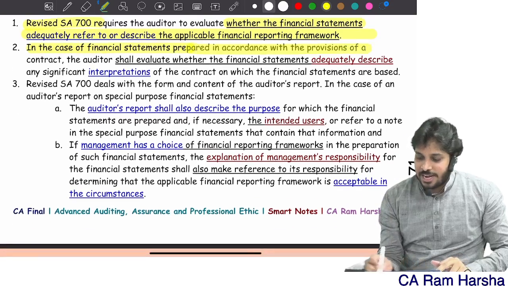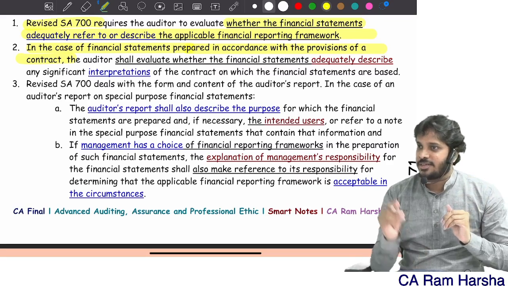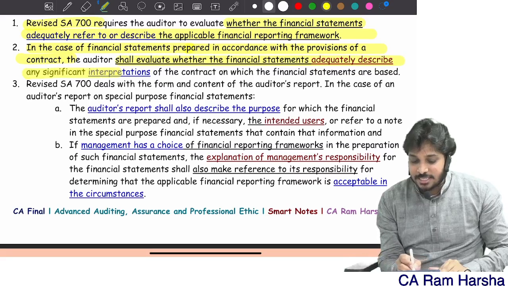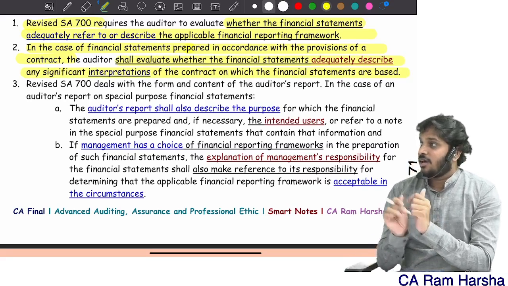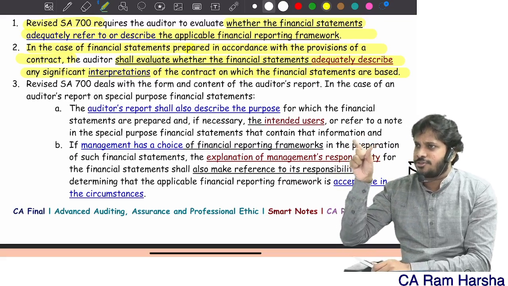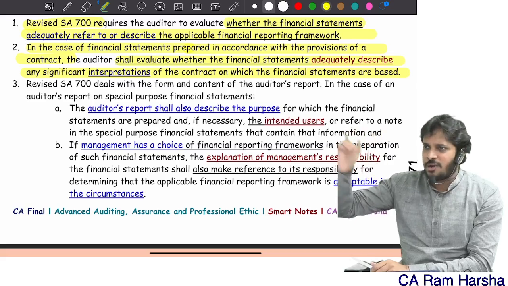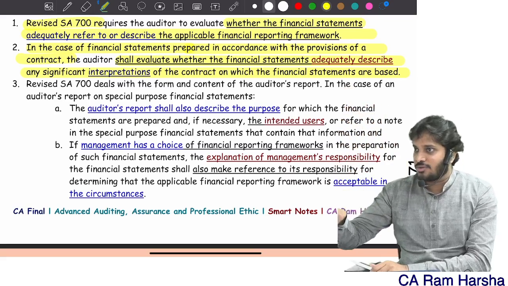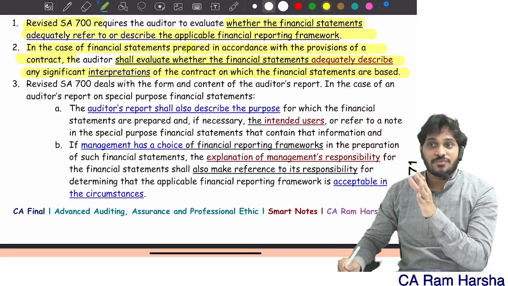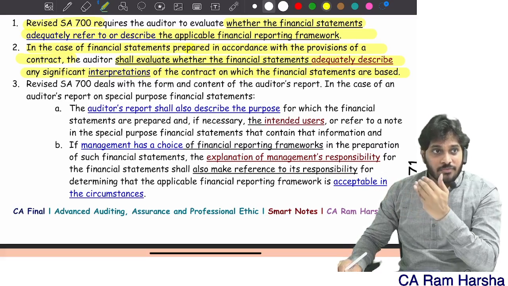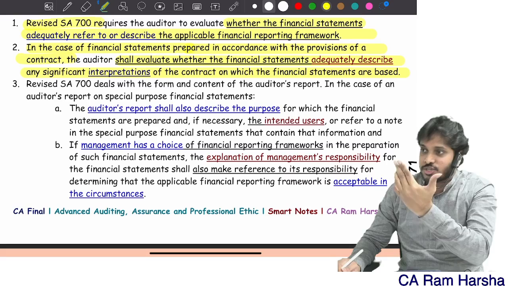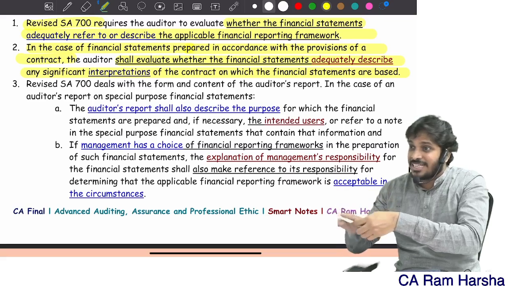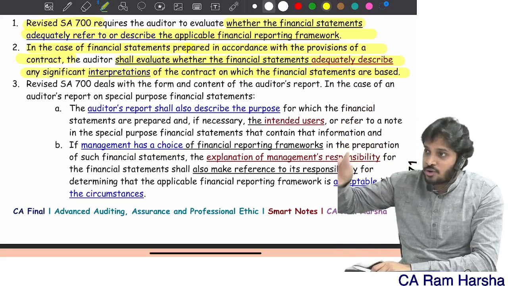In the case of financials prepared in accordance with the contract, suppose I prepare as per a special purpose framework, the auditors check whether financials adequately describe the interpretation of the contract in the financials. We will check whether in the financial statements in so and so note point they clearly mentioned on what basis the financials are prepared. If so, draw attention in the audit report. Basis for accounting. Understood? Because special purpose financial statements are not meant for everyone. The audit report on special purpose financial statements is not meant for everyone. So as an auditor, I should check whether the financial statements which are prepared on special purpose describe in the notes on what basis they are preparing.